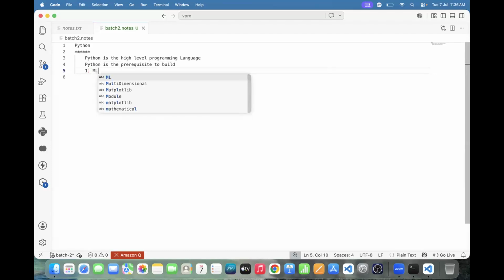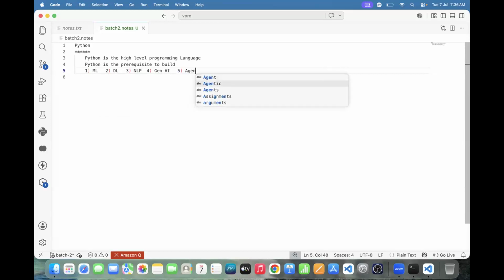Python is the prerequisite to build machine learning applications, deep learning applications, NLP applications, generative AI applications, agentic AI applications, and to build FastAPI applications, and to build automation scripts also. Got it or not? And another thing.